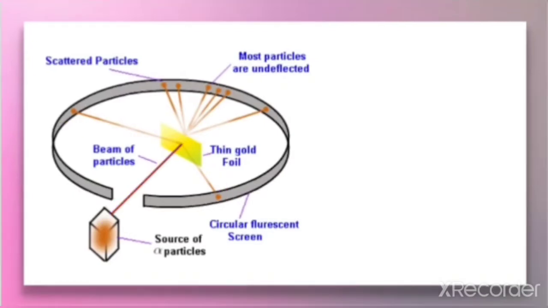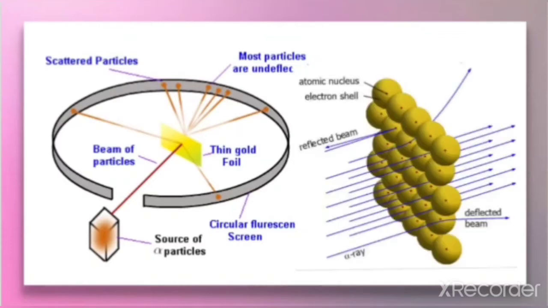Once again, look at this observation in the gold foil in this way. So the gold foil, with the number of gold atoms shown here. In this diagram, it is clear that most of the particles go undeflected. That is, when they pass through the gold foil, they go undeflected like this.